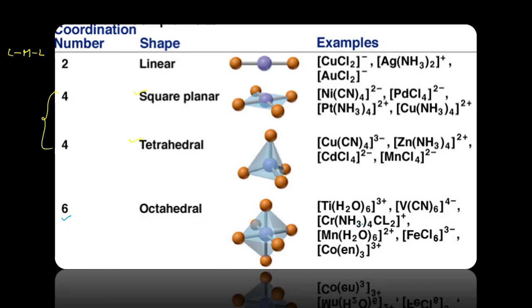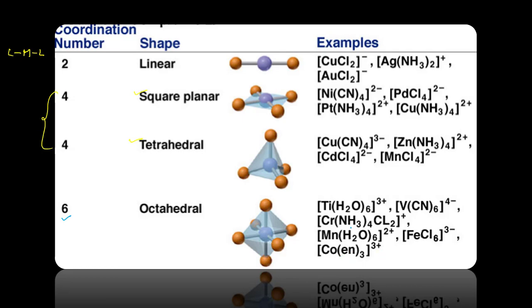For the octahedral shape, these are the examples: hexaaqua titanium plus 3 ion, hexacyanovanadium 4 minus, dichlorotetraamine chromium ion, and hexaaquamanganese ion, hexachloroiron 3 plus, and tris(diethylamine) cobalt 3 plus.